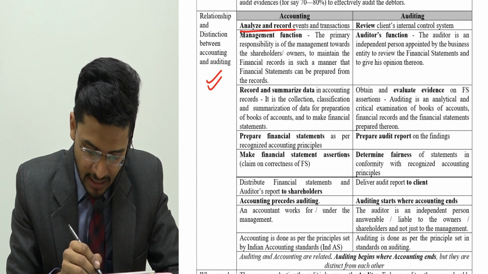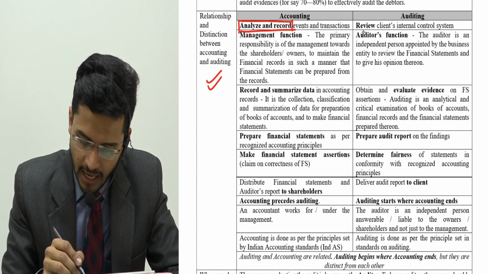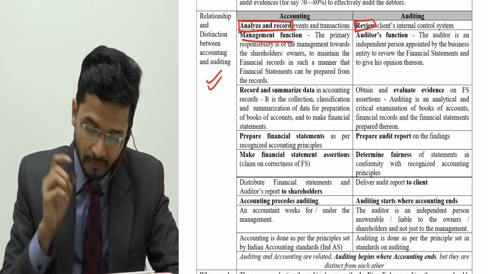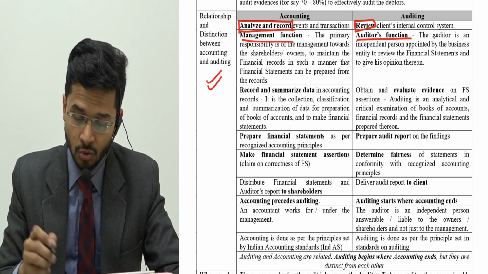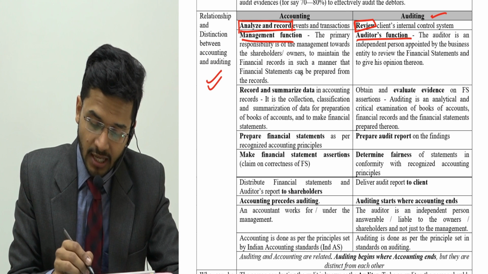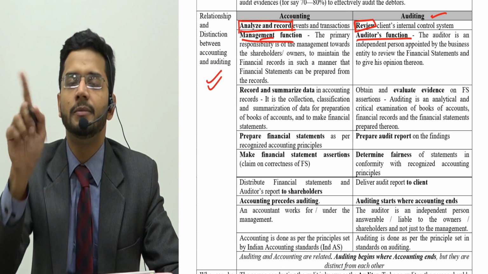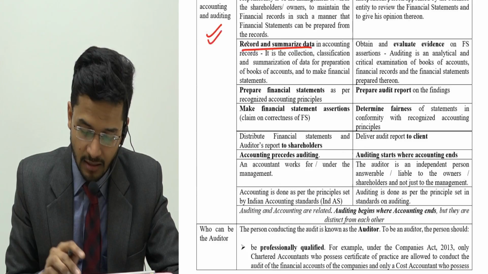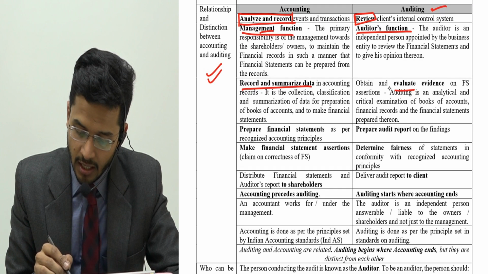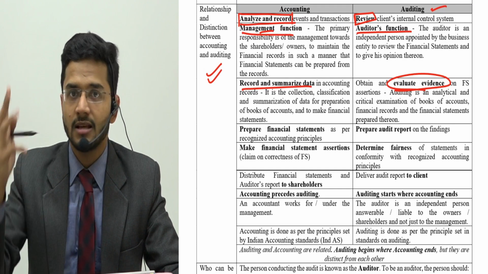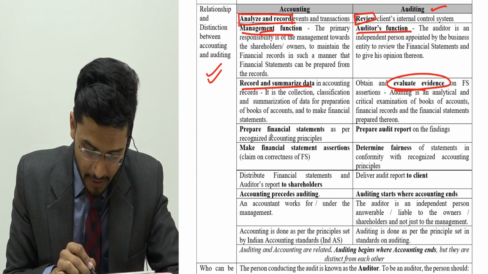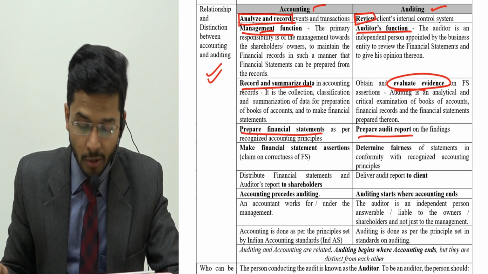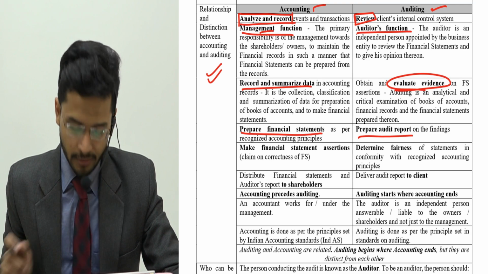So what are the distinctions? Accounting is to analyze and record the events, and auditing means to review those events. Accounting is the responsibility of management, and it is the responsibility of the auditor to conduct audit. Of course, audit cannot be done by management, and accounting cannot be done by the auditor. This goes hand in hand. Accounting records and summarizes data; auditing evaluates the evidence, which again contains 3 parts, you know that. Financial statements are the responsibility of management, and the audit report should be prepared by the auditor.